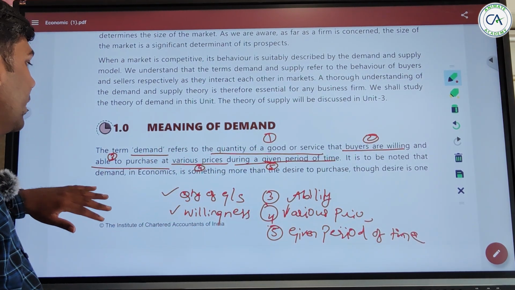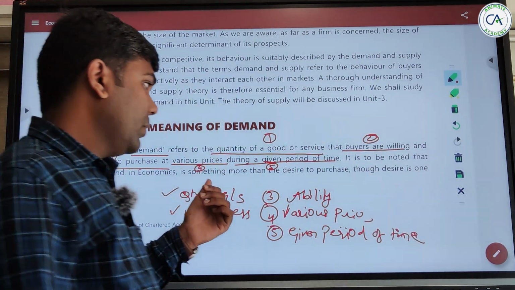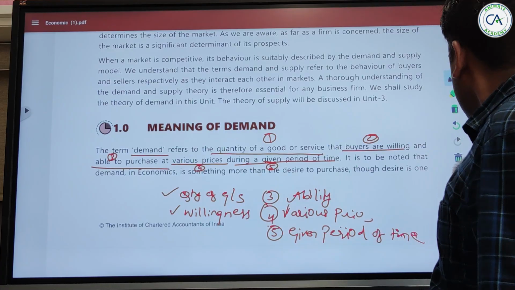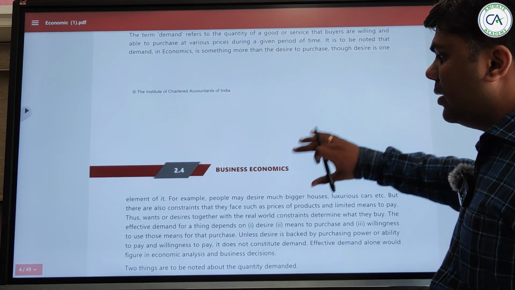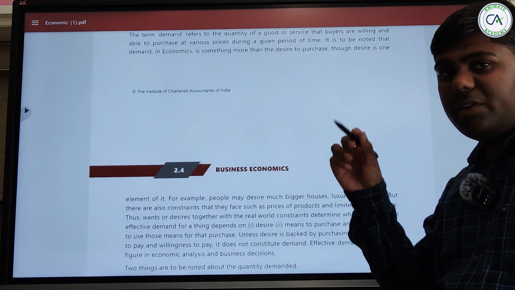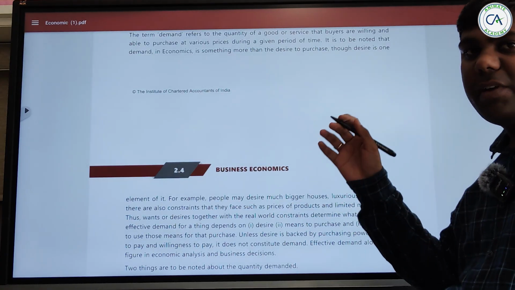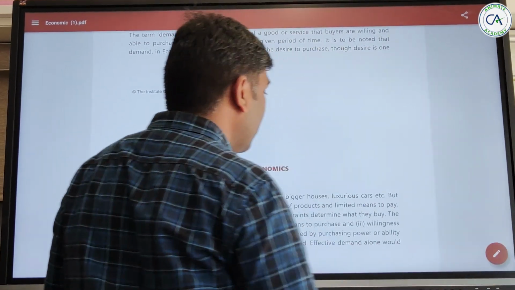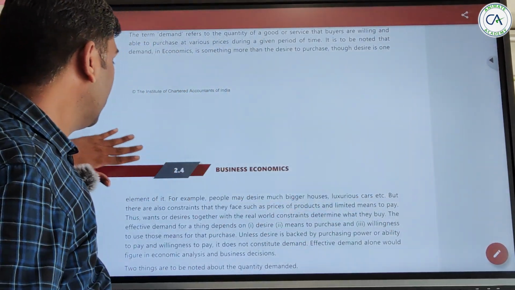It is to be noted that demand in economics is something more than desire to purchase. Though desire is one element of it, willingness to buy was one of the considerations, and there were many other factors.